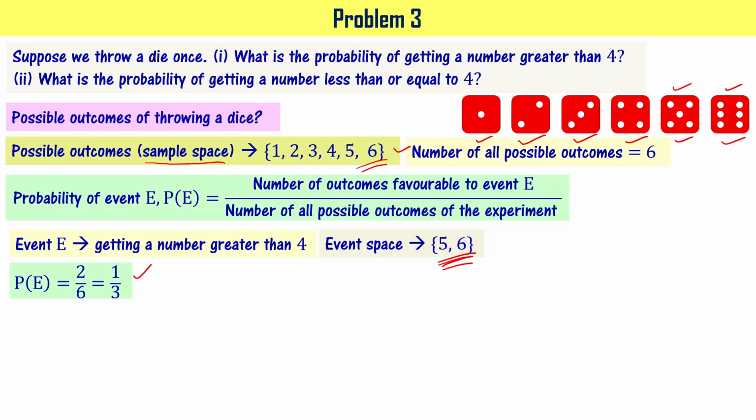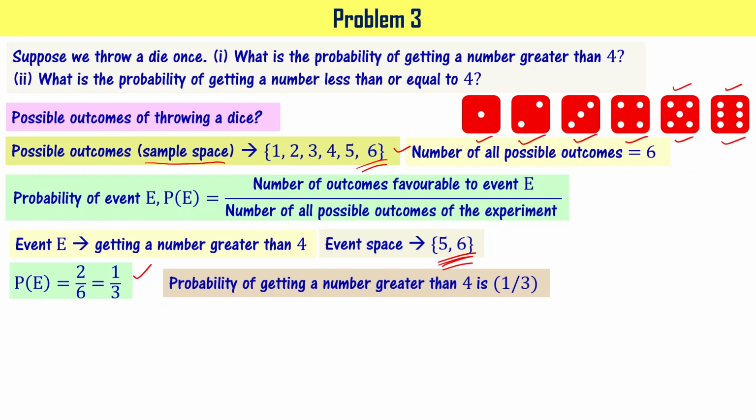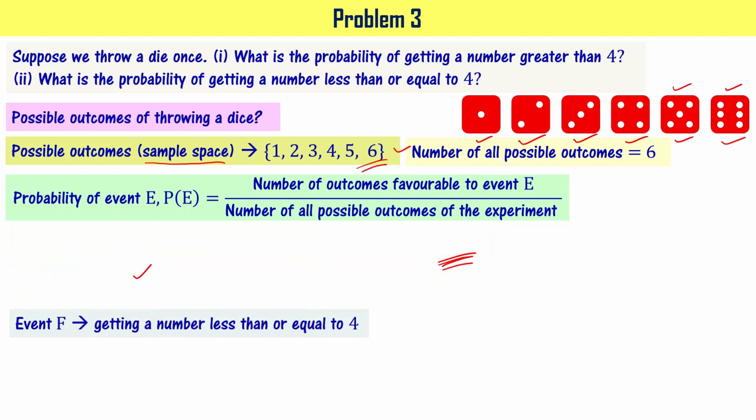Let's go to the next part of the question, that is, what is the probability of getting a number less than or equal to 4? So in this case, I am calling this event F. Getting a number less than or equal to 4 is called event F. Less than or equal to 4, that is going to be 1, 2, 3, and 4, right?